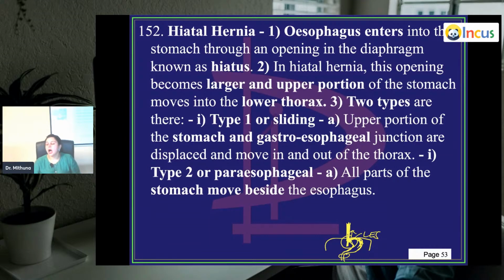I'll show you the picture. Upper portion of the stomach and the lower esophageal junction, the gastroesophageal junction. You have an LES, the lower esophageal sphincter. All these are displaced and then moving into the thoracic cavity. Type 2 is paraesophageal. Just beside the esophagus, you have a weakening of the diaphragmatic wall, so a part of the stomach will move in beside the esophagus.